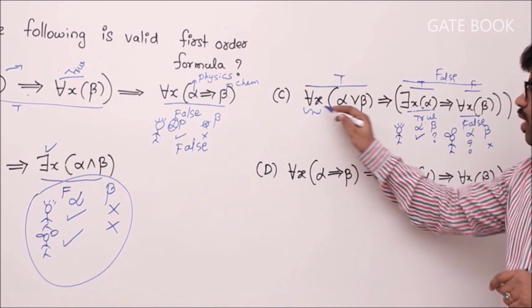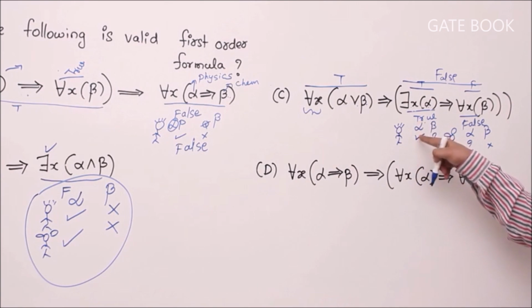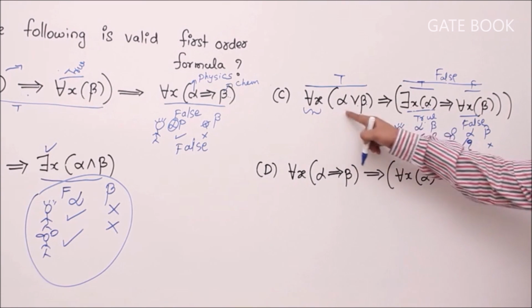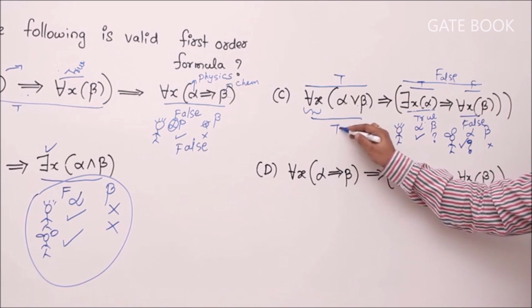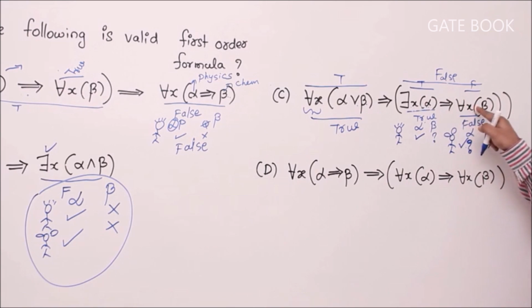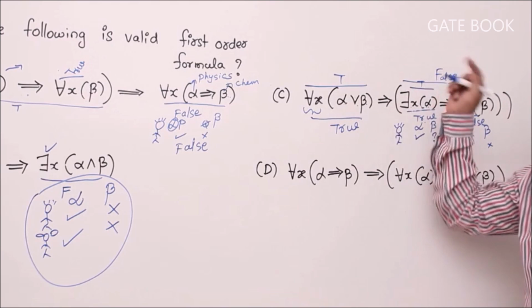Now come here. Every student passes physics or chemistry. Yeah, Raju, do you pass physics? Yes. Rani, do you pass chemistry? No, but do you pass physics? Question mark. Yes, we can, by carefully adjusting this to true. Yes, every student passes physics or chemistry, isn't it? So that means yes, we can make it true. Still, by making this one true, this one false, this one true, we can make this formula false.